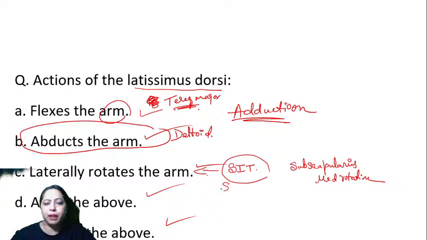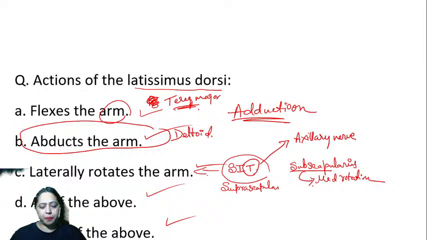All these are supplied by suprascapular nerve, except the teres, which is supplied by axillary. So action of this is very important. That is medial rotation. So I hope I have made this clear. All right. Next one.